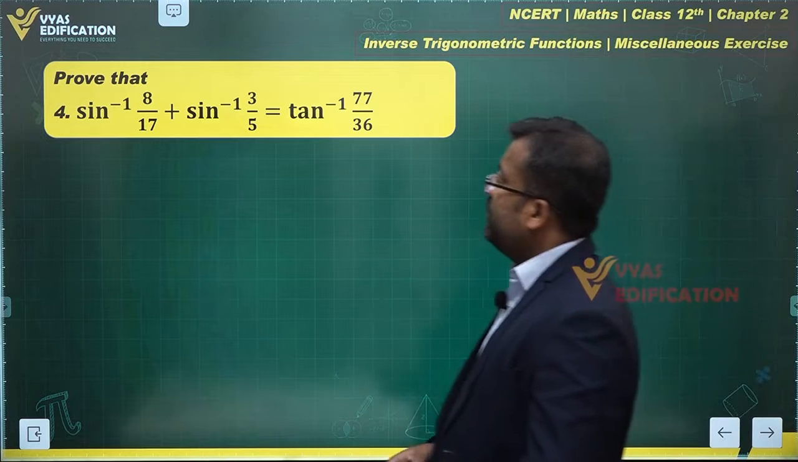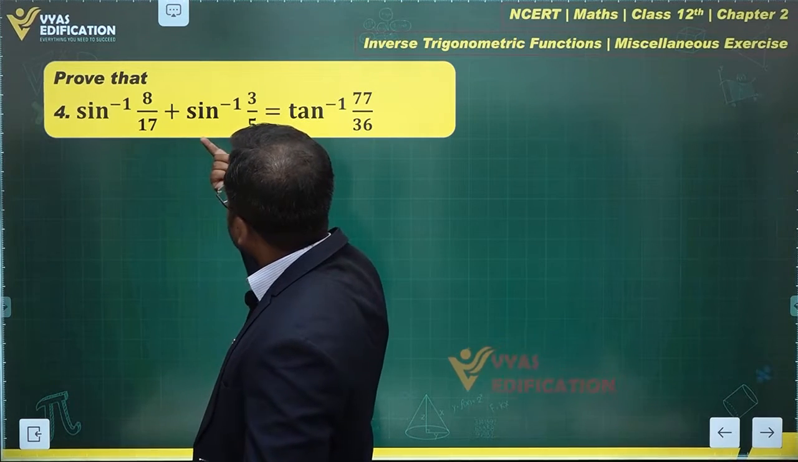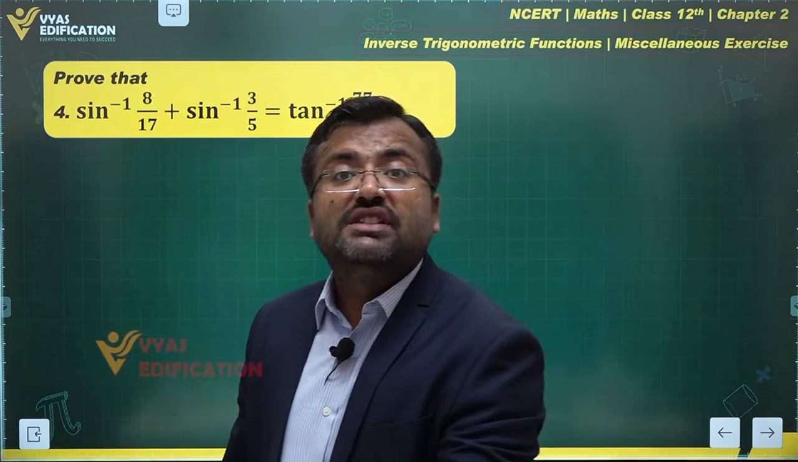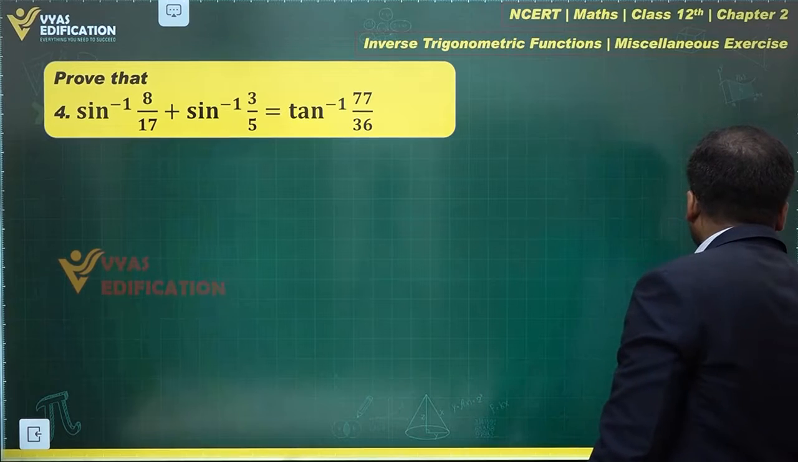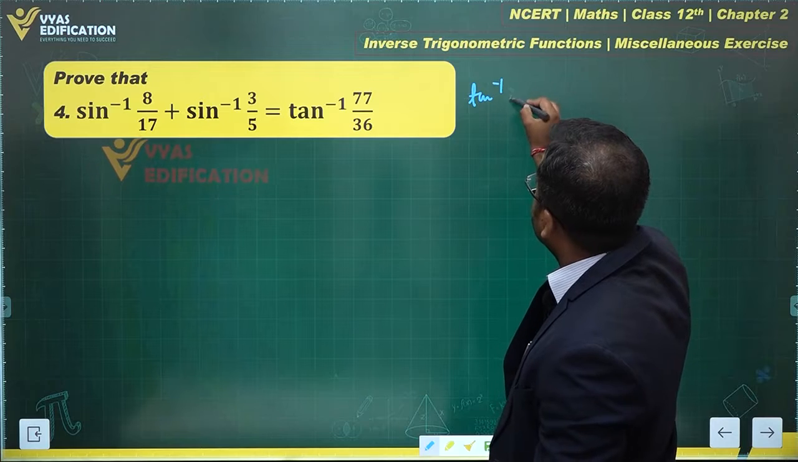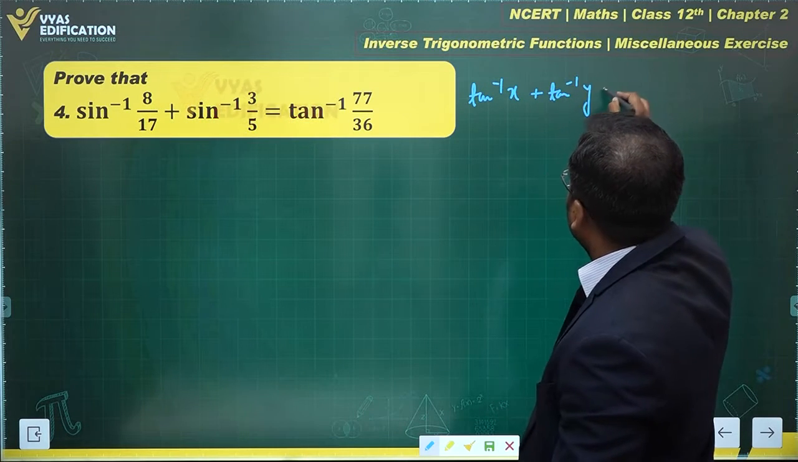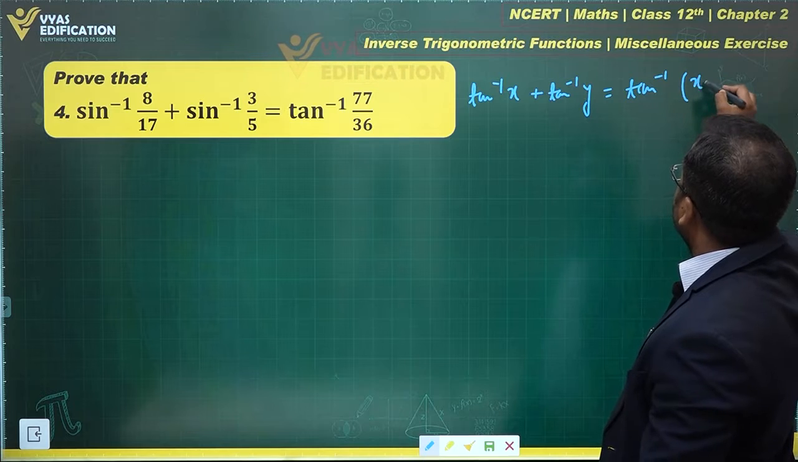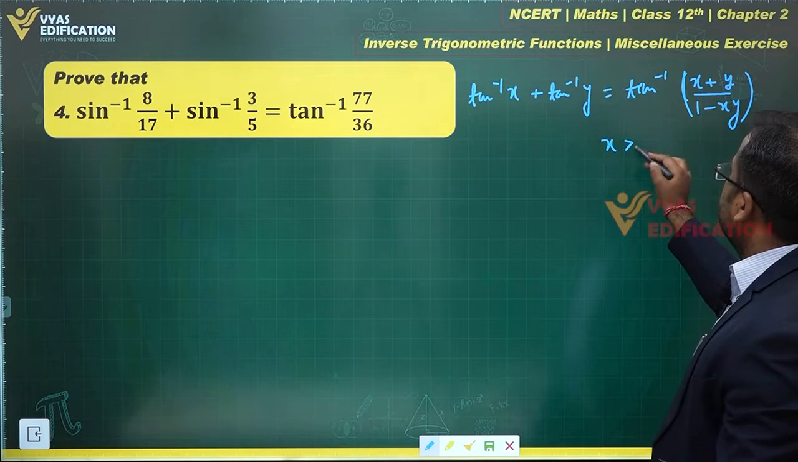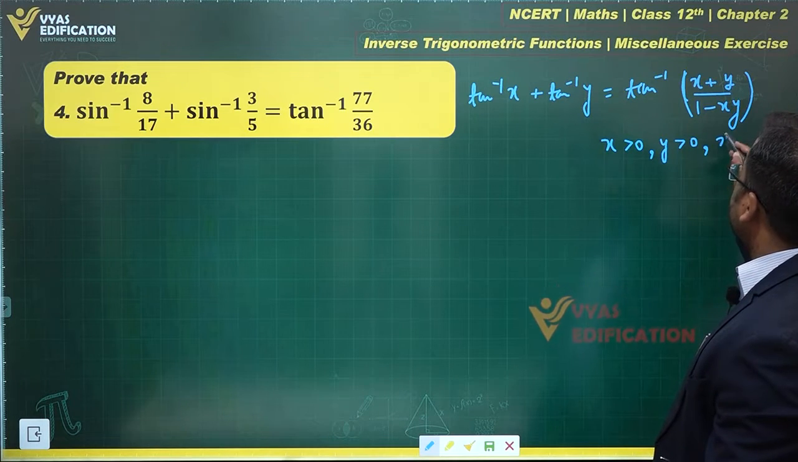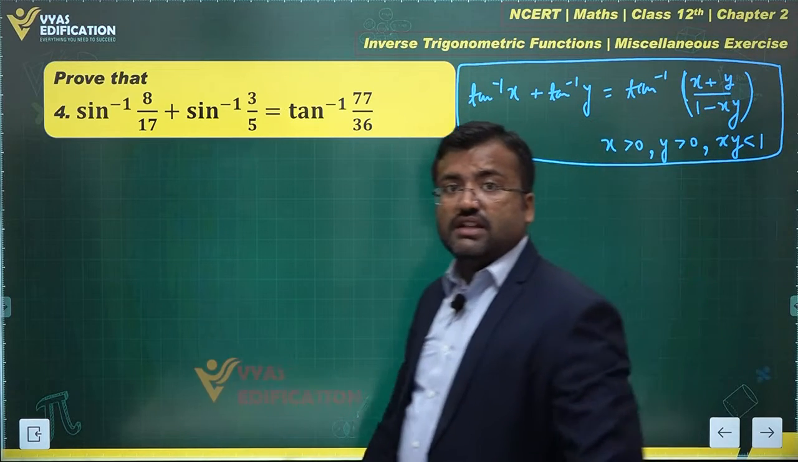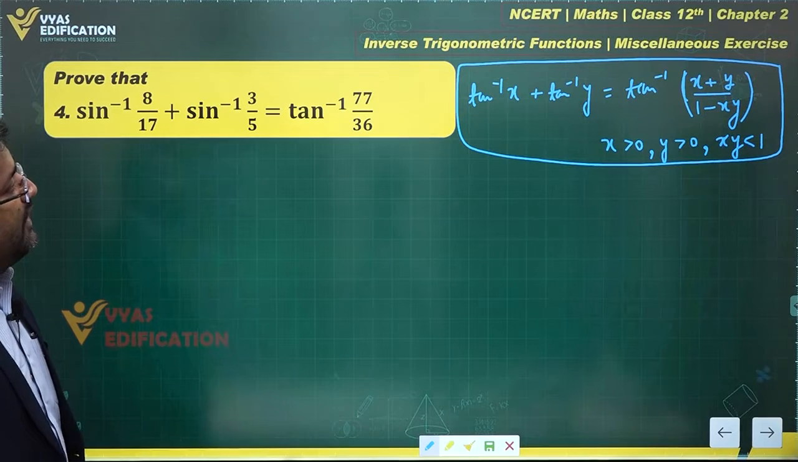And what about this one? For this question, what we'll do is convert this in terms of tan inverse and this in terms of tan inverse, and we know a result to add two tan inverse. What is the result for that? Let us write the result properly. Tan inverse x plus tan inverse y is equal to tan inverse of (x plus y) over (1 minus xy). The condition that should be followed is x greater than 0, y greater than 0, and xy, the product, should be less than 1. This is the condition that is important for us, right?